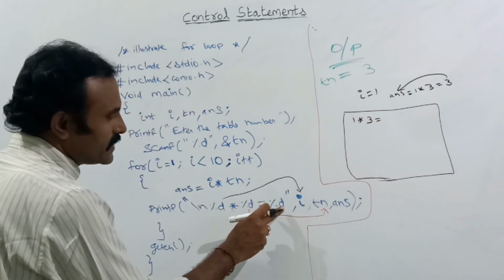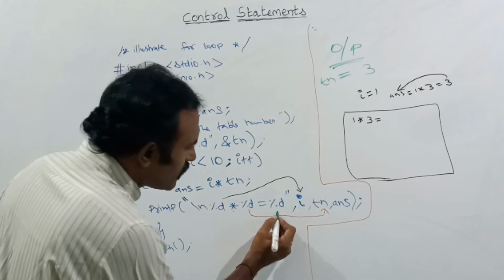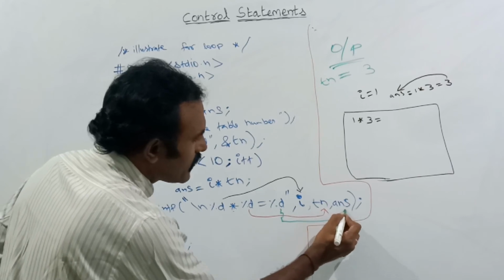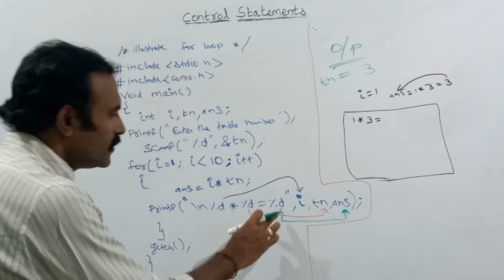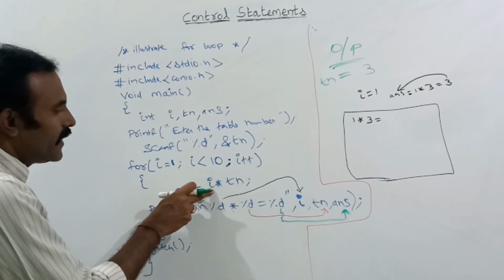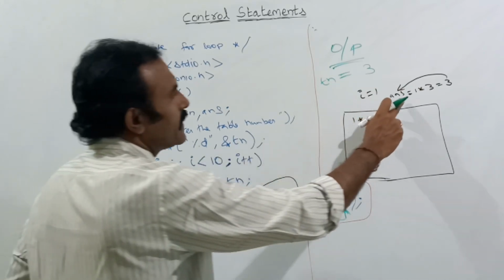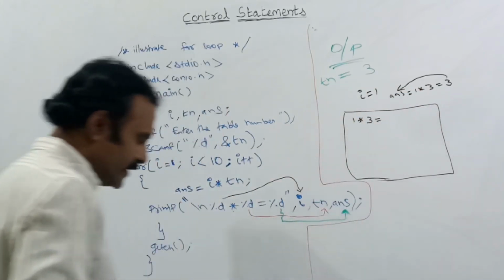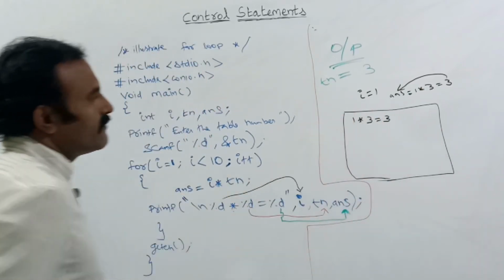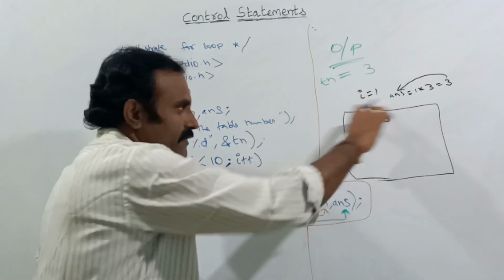After that, percentage D. This percentage D refers to the ANS variable. In ANS, I have multiplied the I and Tn value and stored that result in ANS. What is the current ANS value? 3. So here 1 into 3 is equal to 3. So 3 will be printed on the display screen, that is the output screen.